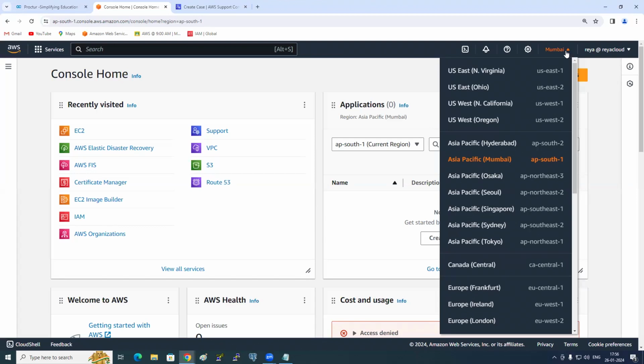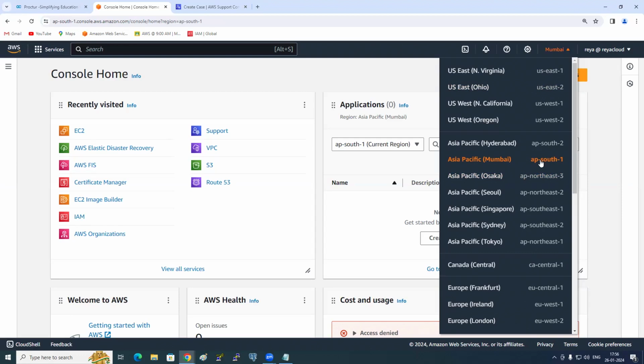How many? 37. So these are the places where you need to select the region. Which region do we need to select? Mumbai. What is the region code of Mumbai? AP-South-1.